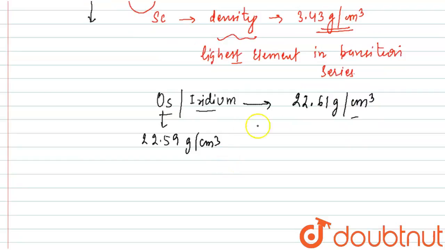Because of the large size and high density, in a large volume they have a more dense element filled. This is the reason that the mass of both of them is more. We can write like this: mass of osmium and iridium is highest.